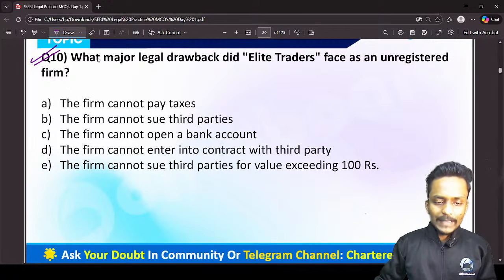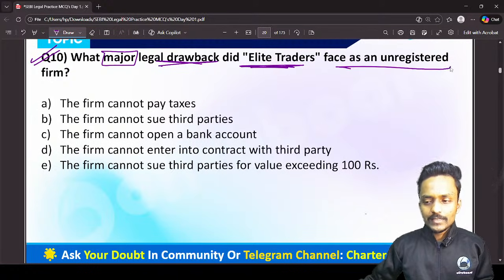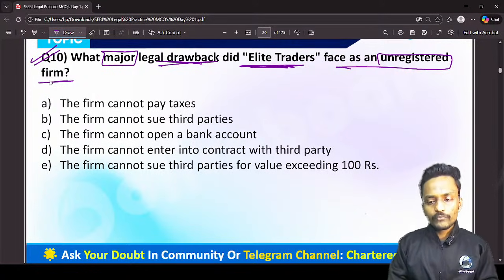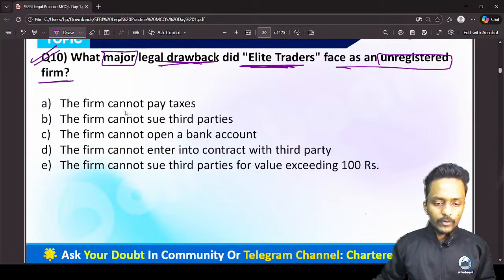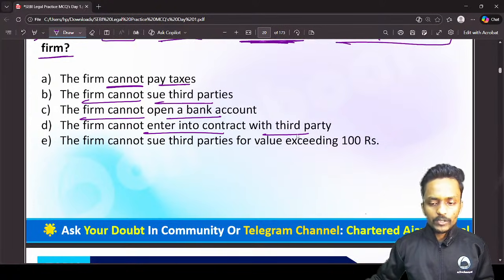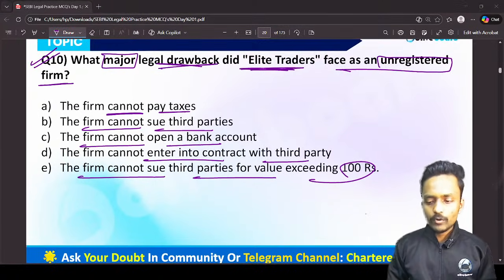This question number 10 is asking, what major legal drawback did Elite Trader face as an unregistered firm? So what is the legal disability, the legal drawback that this unregistered firm faced in this particular case study? The first option is the firm cannot pay taxes; the firm cannot sue the third party; the firm cannot open a bank account; the firm cannot enter into a contract with the third party; and the firm cannot sue a third party for a value exceeding 100 rupees. So please let me know in the chat box which option is absolutely correct in this case study.